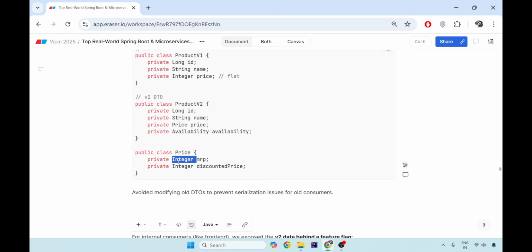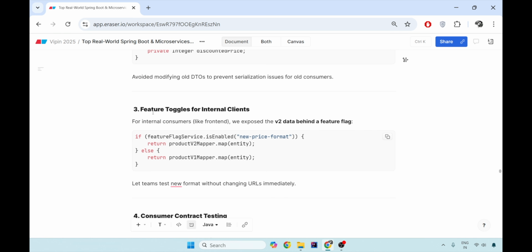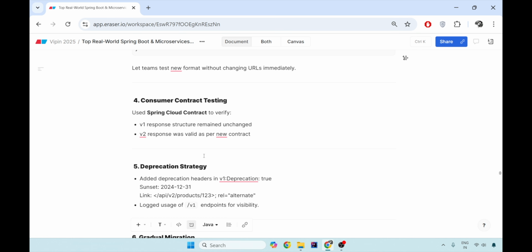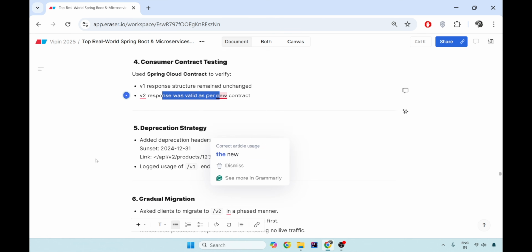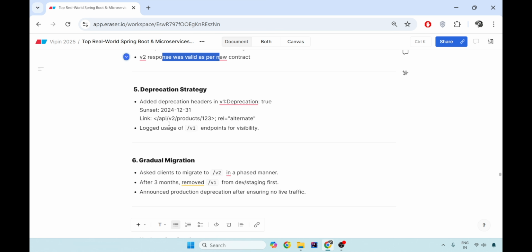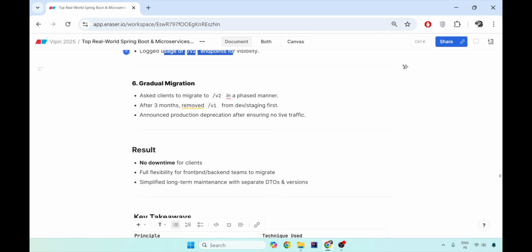The third very important thing you have to do in such a situation is a feature toggle. Suppose the feature toggle says, okay, if the new feature toggle is enabled, I'm going to give you the response in the V2 mapper. Otherwise, just get the entity in the V1 one. And then use the contract to make sure that the V1 response structure is unchanged while V2 is as per the new contract. And then later on, you can deprecate V1 and go fully with V2, and gradually move from V1 to V2.